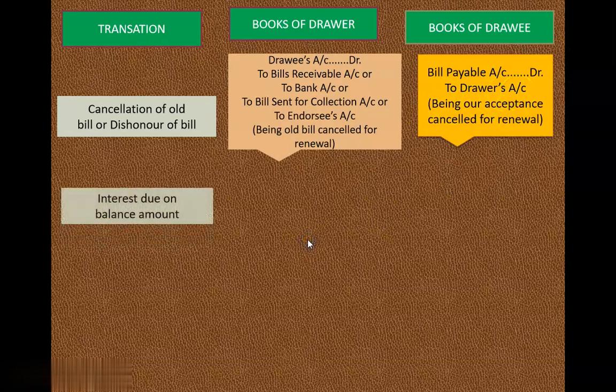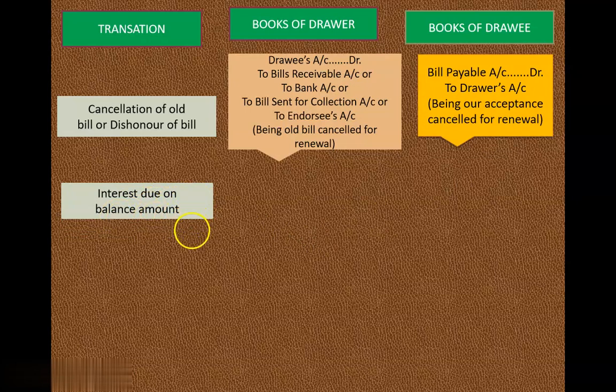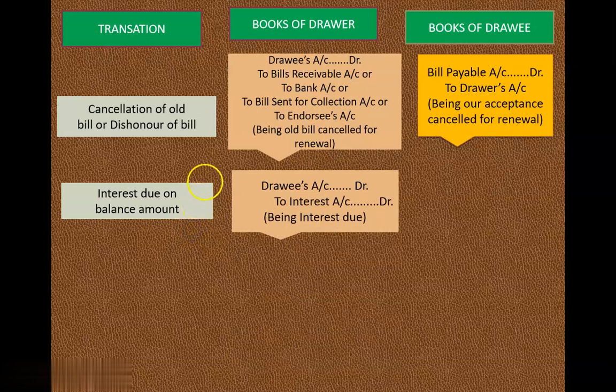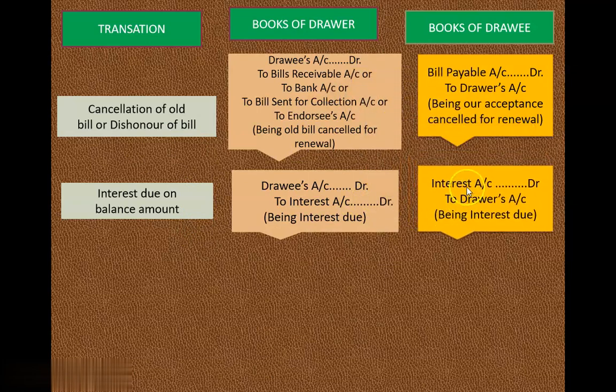Now in drawee's book, always the same: bills payable account debited to drawer's account. Now the next, that is interest due on balance amount. Drawer is going to charge interest because he is giving an extra period. Therefore, the journal entry is drawee's account debit to interest account. And in drawee's book, interest account debit to drawer's account, because from drawer's point of view, interest is income, and from drawee's point of view, interest is expense, right?